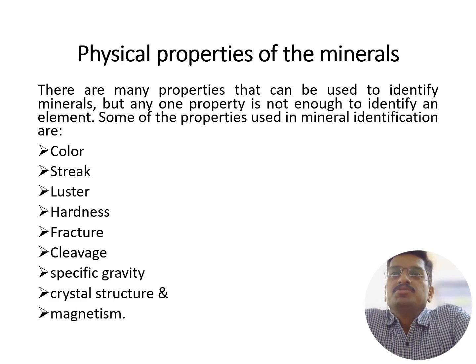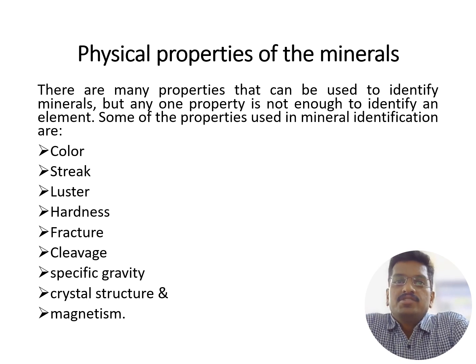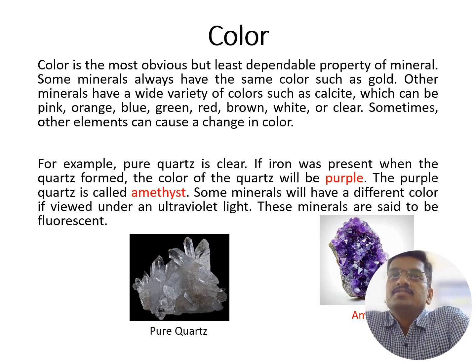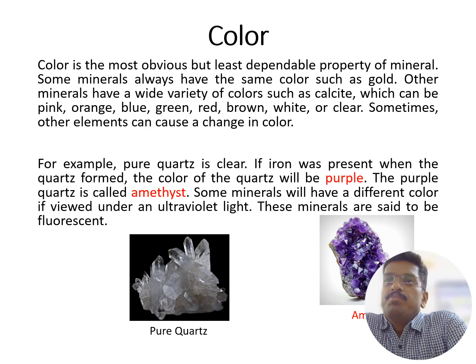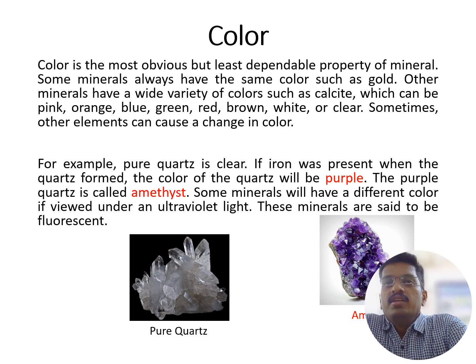About the physical properties of minerals, we are going to discuss the following properties: color, streak, luster, hardness, fracture, cleavage, specific gravity, crystal structure and magnetism. Color is the most obvious but least dependable property of minerals. Some minerals always have the same color, such as gold. Other minerals have a wide variety of colors, such as calcite, which can be pink, orange, blue, green, red, brown, white or clear. Sometimes other elements can cause a change in the color.